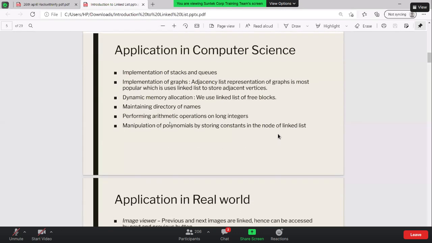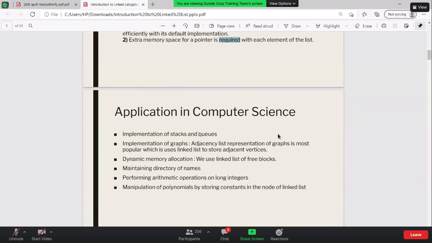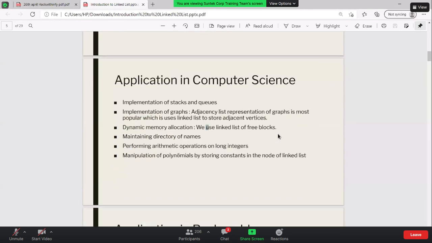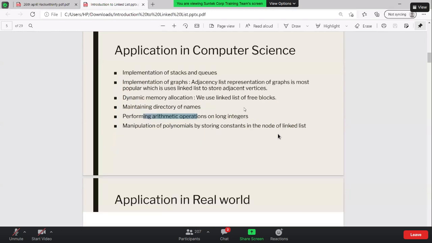Now, the applications. Maybe you guys can go through that. They include implementation of stacks and graphs, dynamic memory allocation, and maintaining the directory of names. You can use trees for that as well, or graphs. Other uses are performing arithmetic operations on longer integers, and manipulation of polynomials by storing the constants in the nodes of a list.